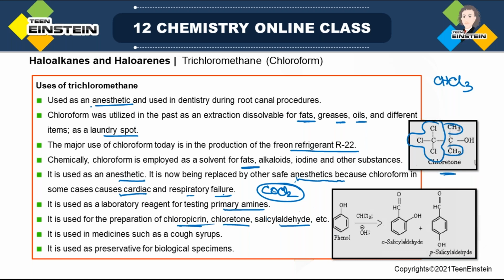Then chloropicrin, that structure we have already seen, and salicylaldehyde. Now salicylaldehyde is basically this molecule, that is OH substituted benzaldehyde. The OH may be at 2 position, that is ortho position, or it may be at 4 position, which is para. This is ortho-salicylaldehyde, this is para-salicylaldehyde, and if you want to make this molecule, you have to start from phenol, take chloroform as reagent and a basic medium. So for the preparation of salicylaldehyde, chloroform is an important reagent.